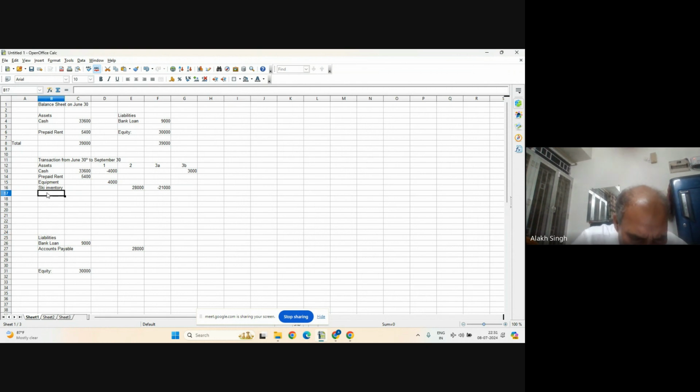Accounts receivable. This one is asset, no? So accounts receivable, and this one is 29,000. I wrote it here. But what did we do? Some 11,000 is still left. So we go here, and we come here for the profit and loss account.